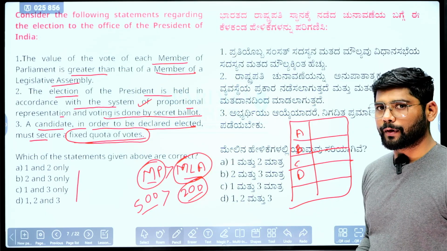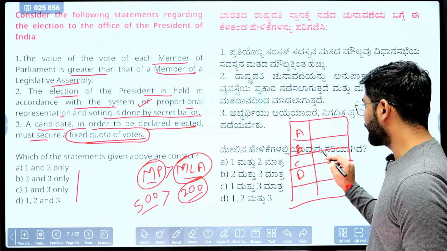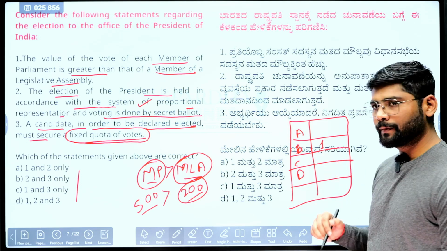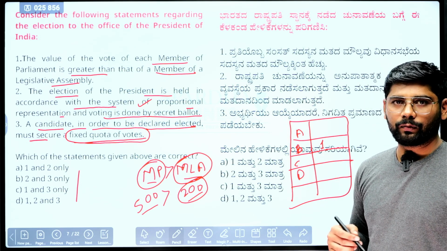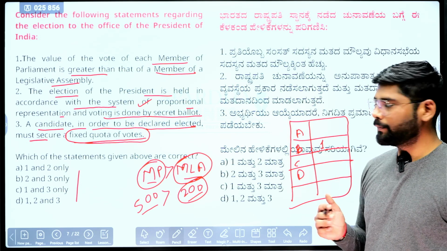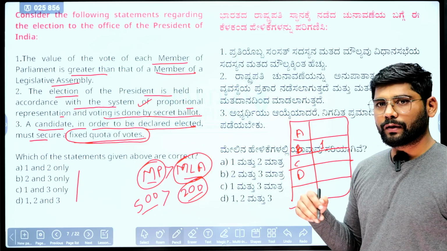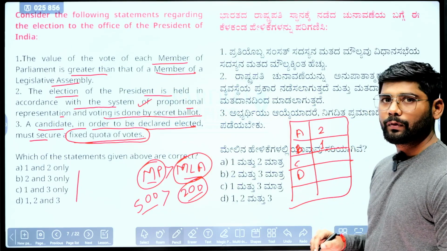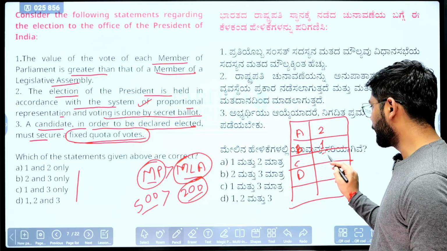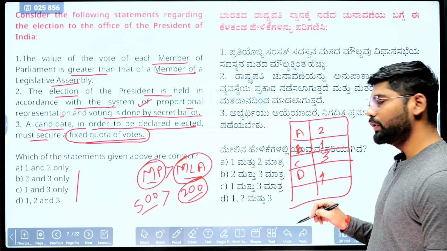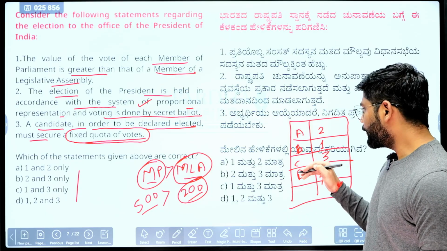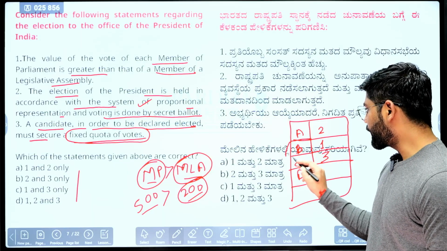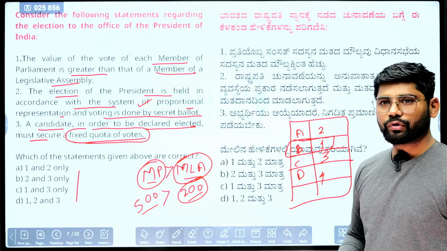You need to give preferences. For me, candidate B gets the first preference. When they calculate the first time, my vote will be considered a vote for candidate B. Then I give the second preference to candidate A, the third to C, and the fourth to candidate D.